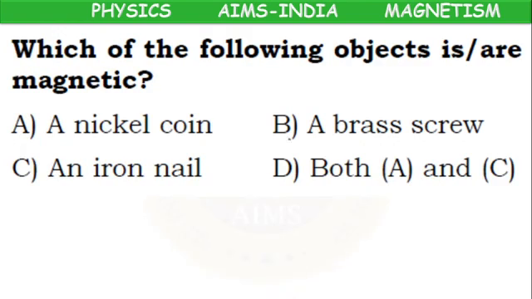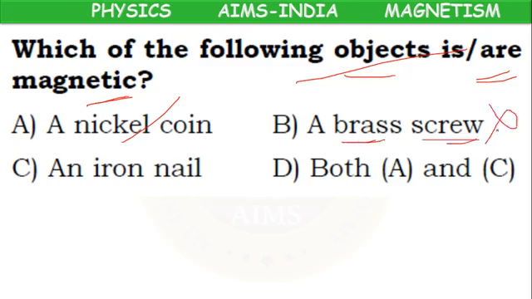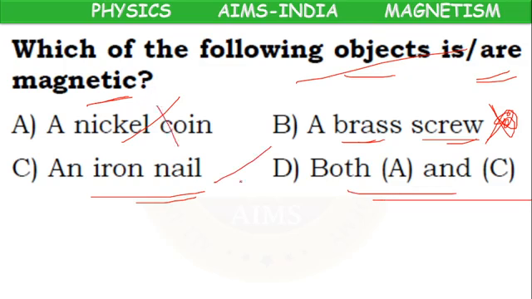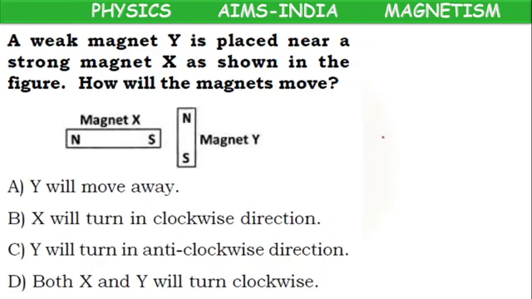Okay, children. Which of the following objects is magnetic? Nickel is magnetic. Brass screw is non-magnetic. Iron nail is magnetic. Both A and C they have given. So option A is wrong, option C is wrong. Both A and C are correct.